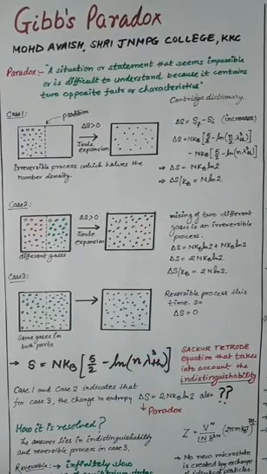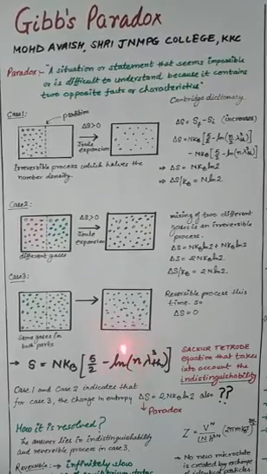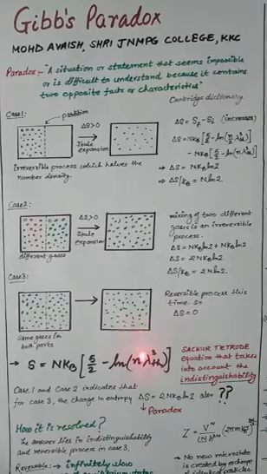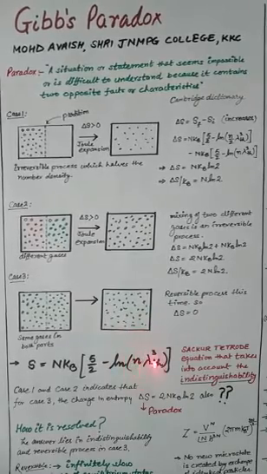This lambda thermal is called the thermal wavelength, given by h upon square root of 2 pi m k_B T. And this little n is simply the number density, that is, the total number N divided by the total volume, so it is called number density or concentration.